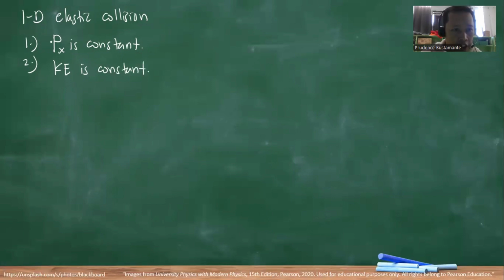If we look at this one, this collision is much more complicated than the other two.